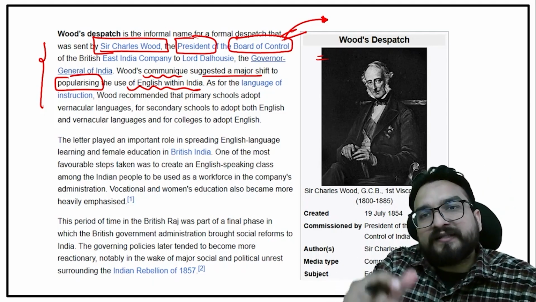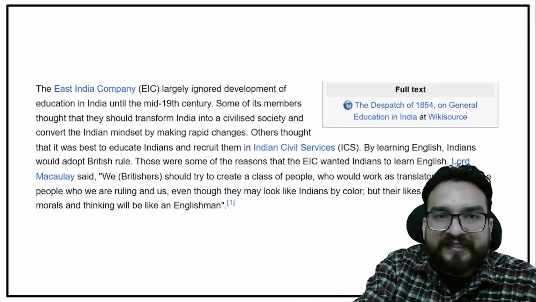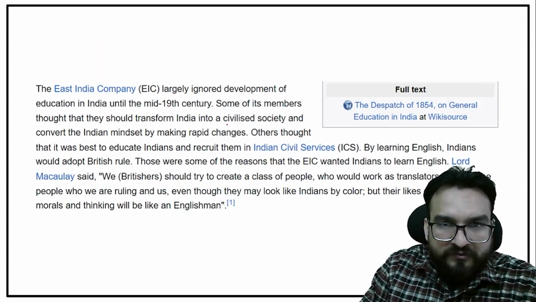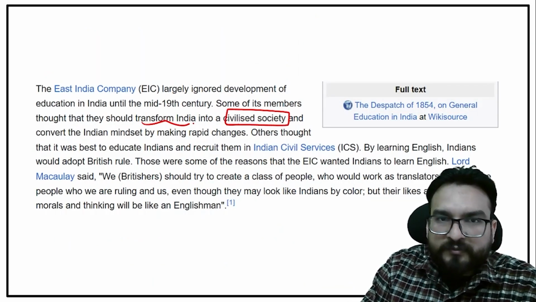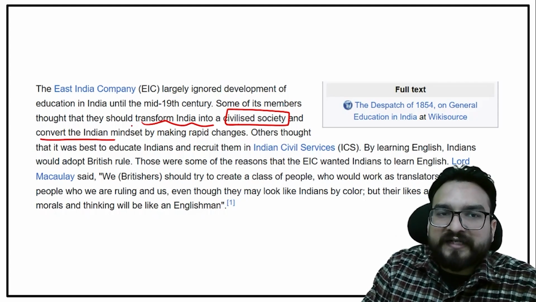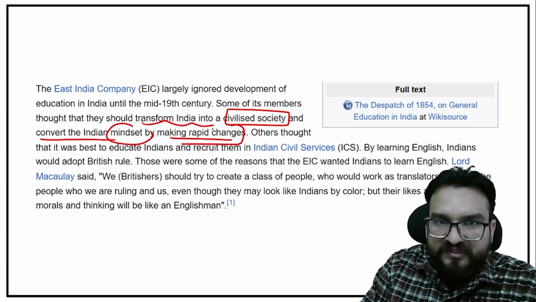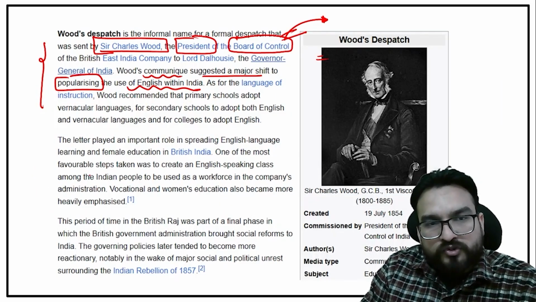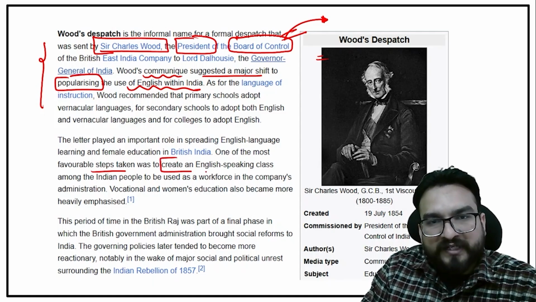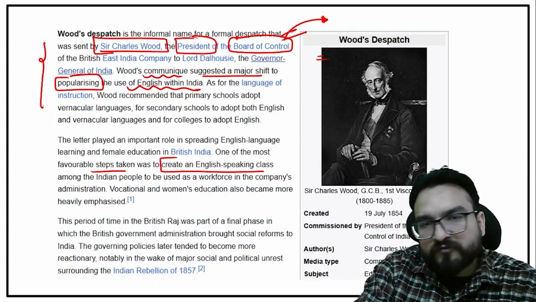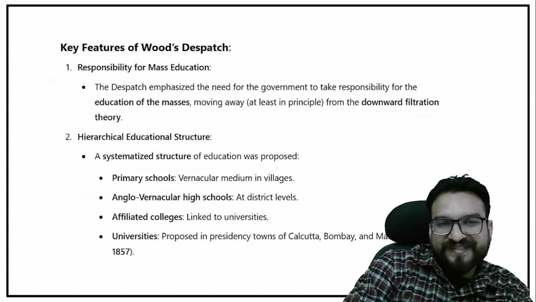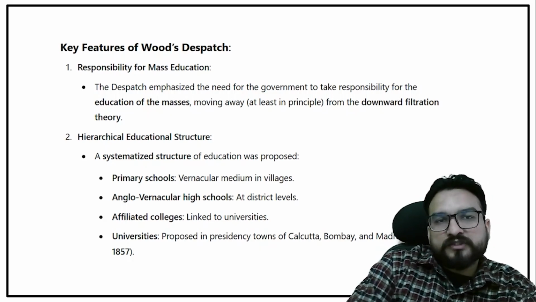In real sense, you will understand that because of this Wood's Dispatch, their real motive was to civilize society, to transform India into a civilized society and convert the Indian mindset by making rapid changes. One of the most remarkable steps taken was to create an English speaking class. We will be seeing some of the provisions of Wood's Dispatch, the features which we are going to discuss.